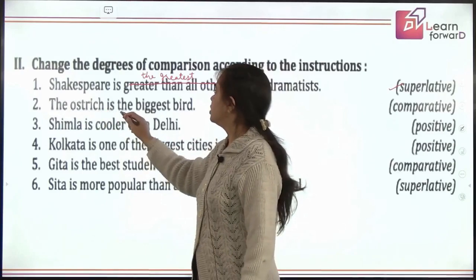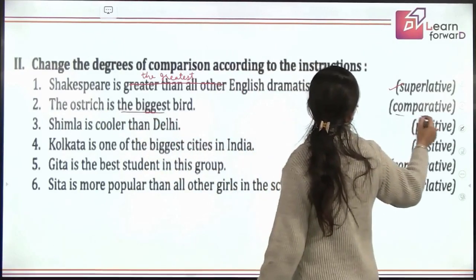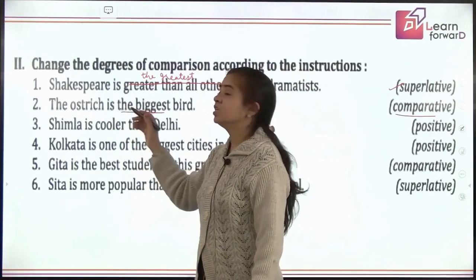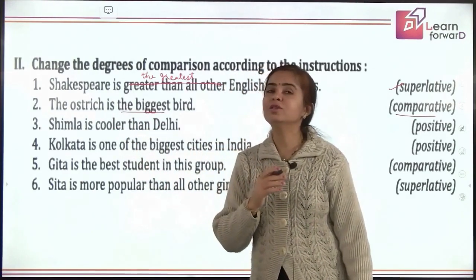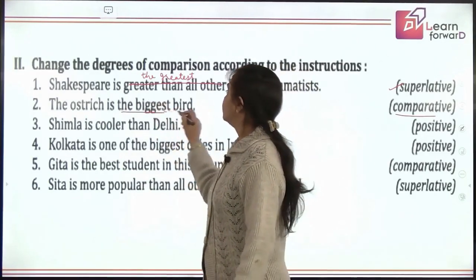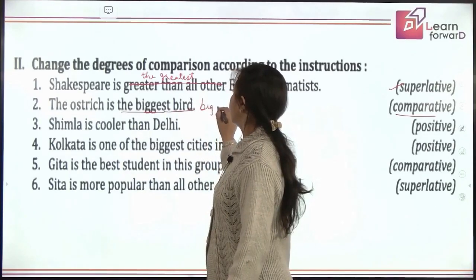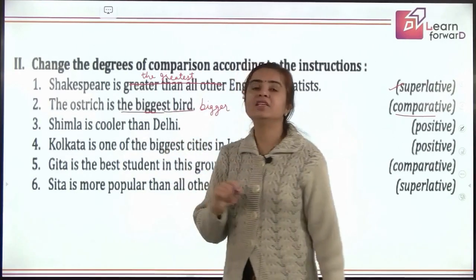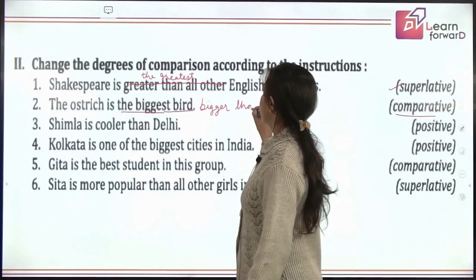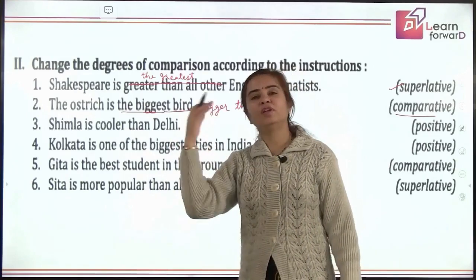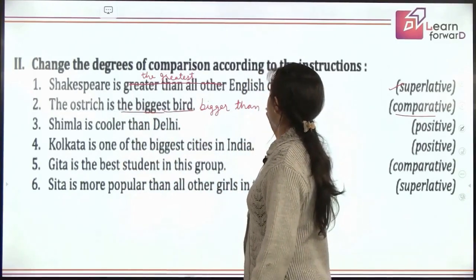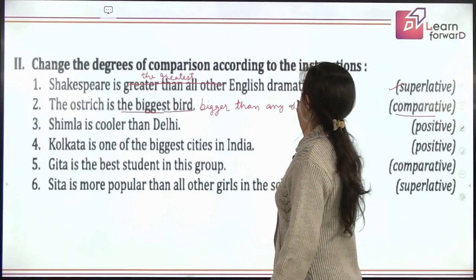The ostrich is the biggest bird, and you want to make it comparative. How will you say this? The ostrich is, now because you have to use comparative, what is the comparative form here? Is bigger. Now comparative degree is always followed by than. Good. Is bigger than. Bigger than what? On the other side, you will keep all other birds. So the ostrich is bigger than any other bird.